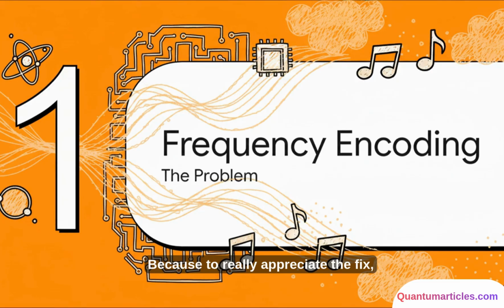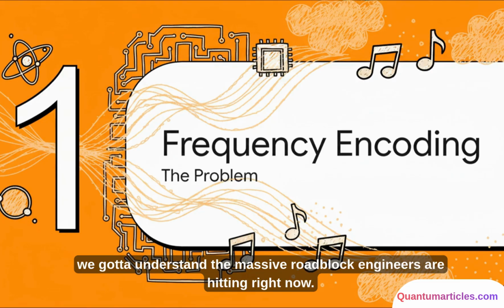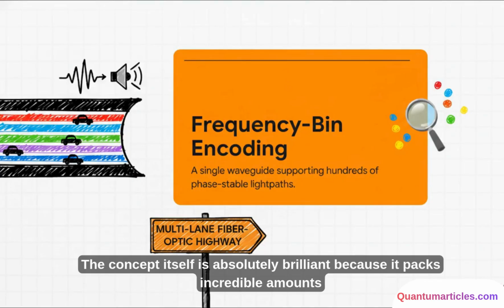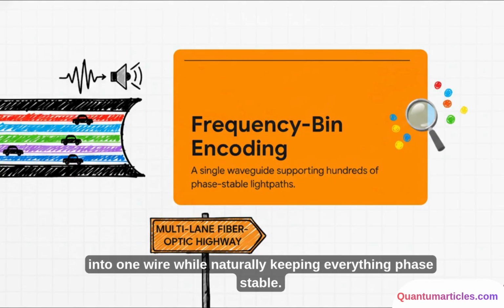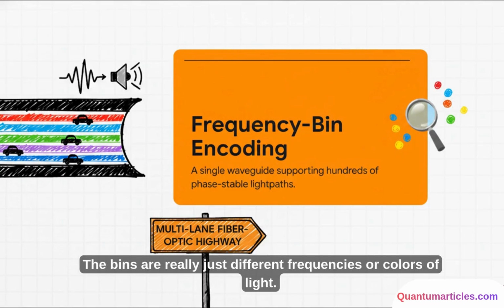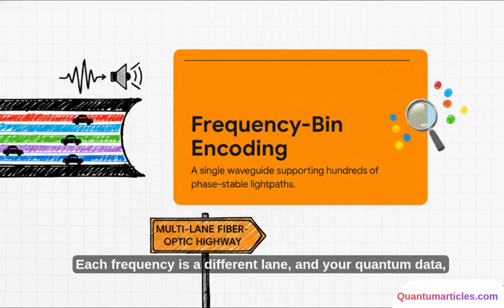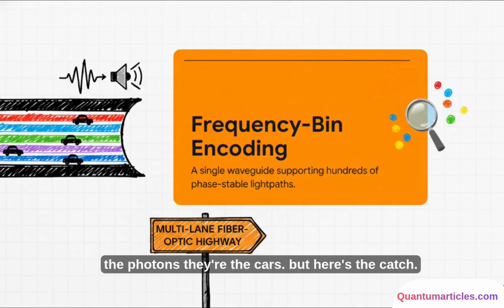Because to really appreciate the fix, we gotta understand the massive roadblock engineers are hitting right now. So, frequency bin encoding. The concept itself is absolutely brilliant because it packs incredible amounts of information into one wire while naturally keeping everything phase stable. The bins are really just different frequencies or colors of light. You can think of it exactly like a multi-lane fiber optic highway. Each frequency is a different lane, and your quantum data, the photons, well, they're the cars.